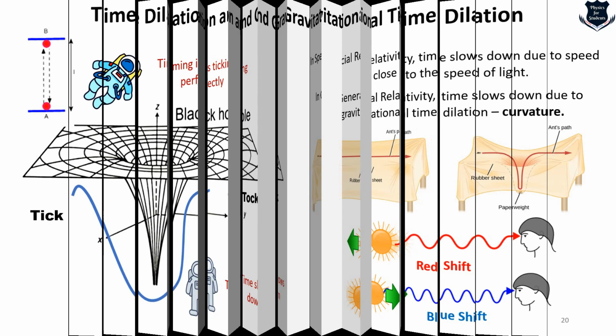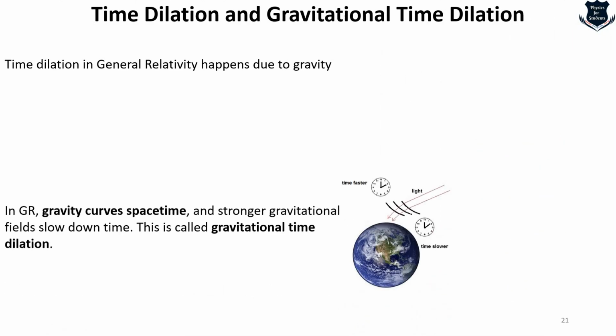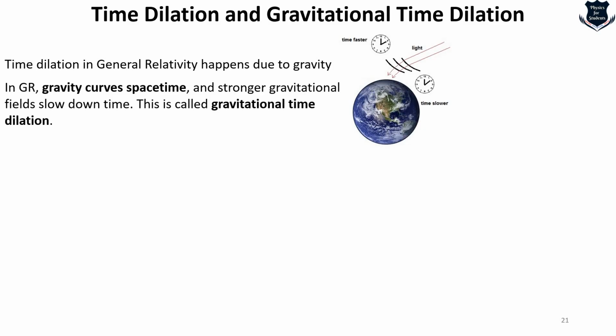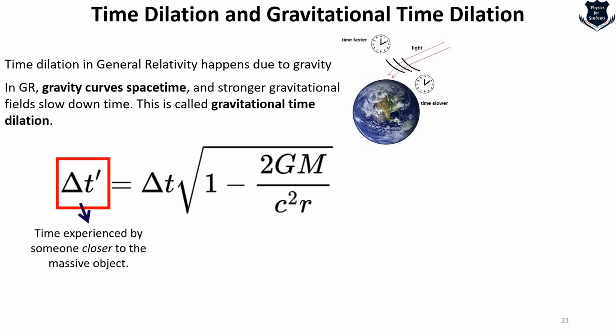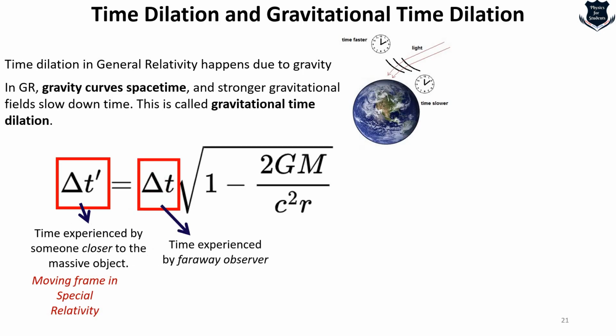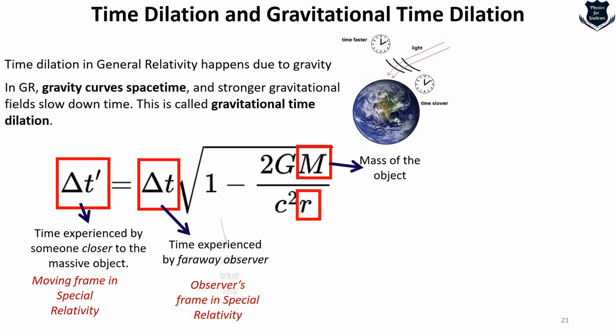So as we have seen the Lorentz factor, here also in gravitational time dilation, the equation more or less is the same. Here you can see the time is slower because near the Earth the gravitational field is stronger. So what we get from here is this kind of equation, where delta t hash is basically the time experienced by someone closer to the massive object. You can think of it as analogous to the moving frame in special relativity. Delta t again is the time experienced by a far away observer. You can think of it as analogous to the observer's frame in special relativity. M is the mass of the object, G is the gravitational constant, c is the speed of light, and r is the radial distance from the center of the mass.